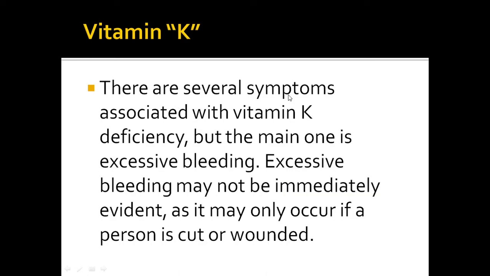There are several symptoms associated with vitamin K deficiency, but the main one is excessive bleeding. Excessive bleeding may not be immediately evident, as it may only occur if a person is cut or wounded. So as I mentioned earlier, to stop bleeding or for blood coagulation, vitamin K plays a vital role.